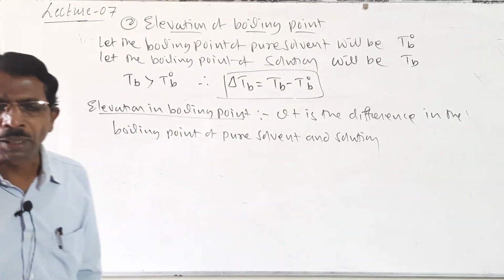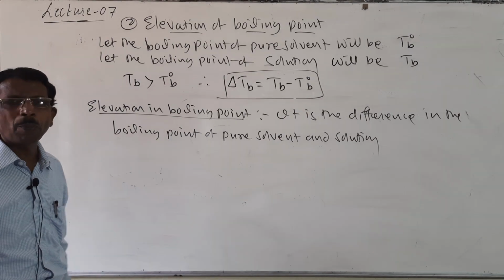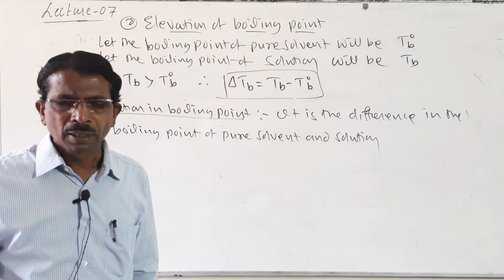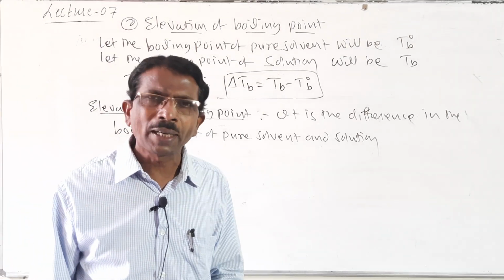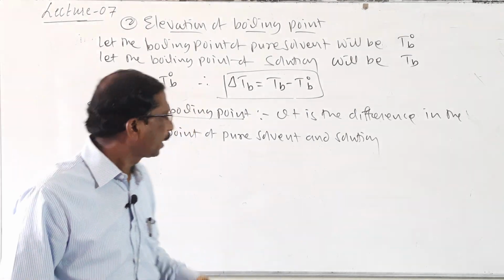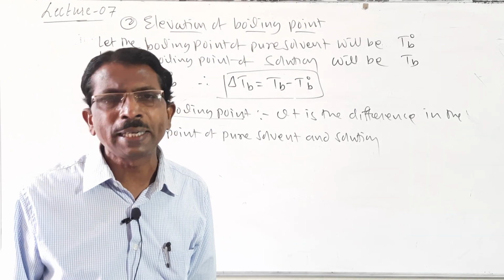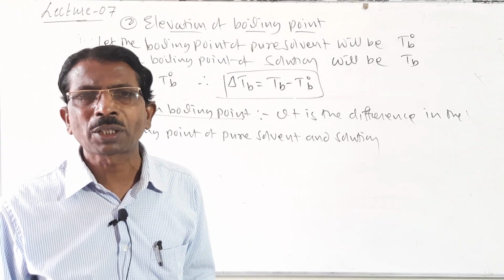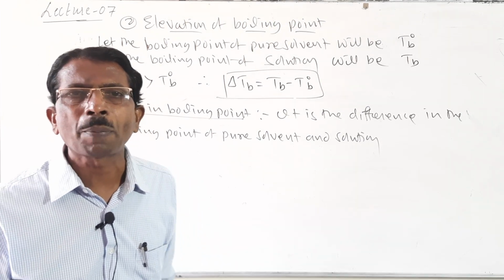The difference in the boiling point of the pure solvent and solution is called as elevation in boiling point. So, it is about definition. And here this elevation in boiling point is a colligative property, because remember students, it is directly proportional to the molality, means the molar concentration of the solute particles present in the solution. Hence, it is a colligative property.